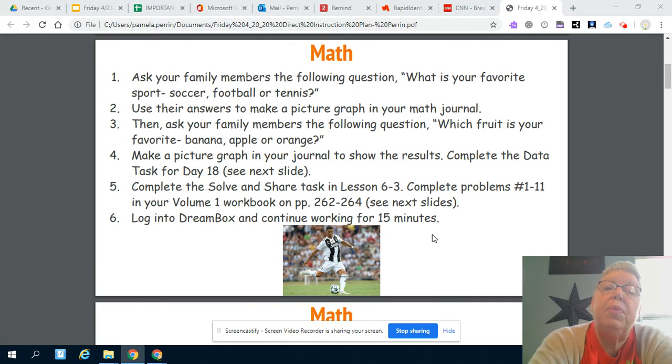So for math today, I want you to ask your family members the following question. What is your favorite sport? Soccer, football, or tennis? Then you're going to use their answer to make a picture graph in your math journal. And I'm going to explain what a picture graph is in just a minute.